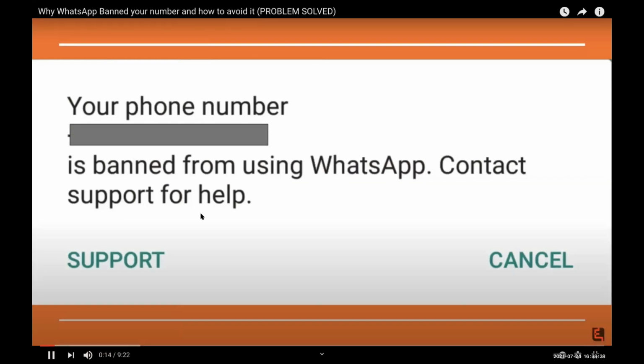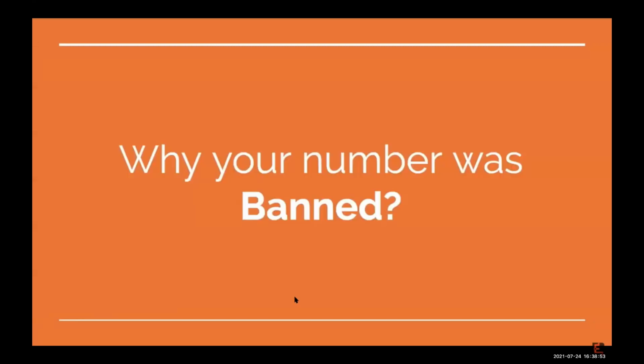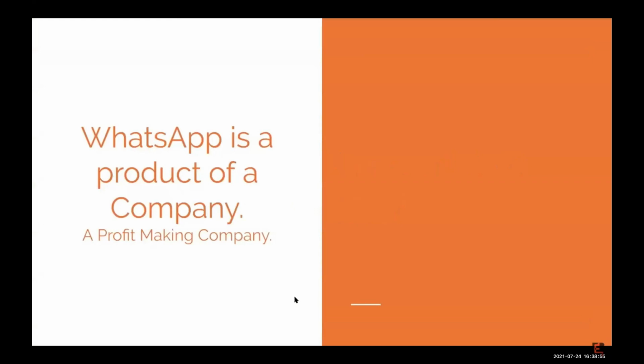Just seeing this is scary, right? This means that your number has been banned and you can no more use WhatsApp. So how did you land up here? How did this happen? Let us understand this in detail and also understand how to avoid this. So why was your number banned? Before we discuss how it is banned, let us first understand two fundamental logics.